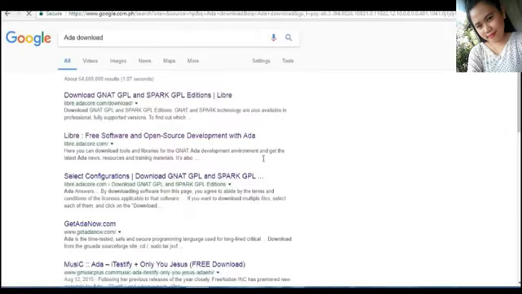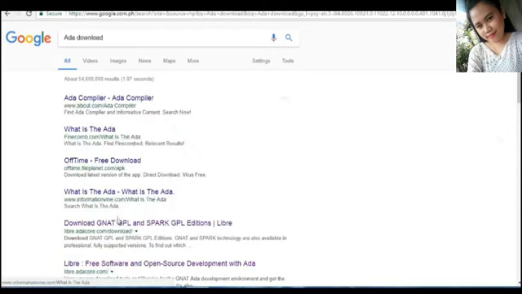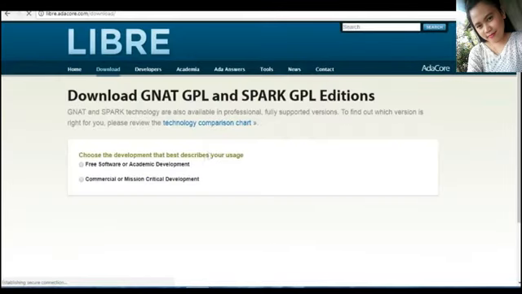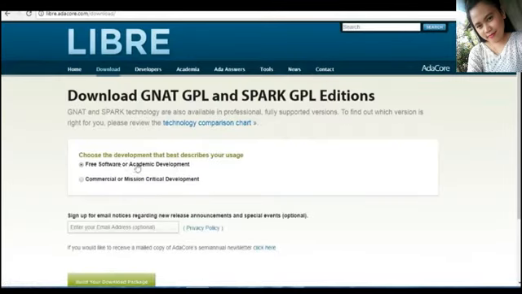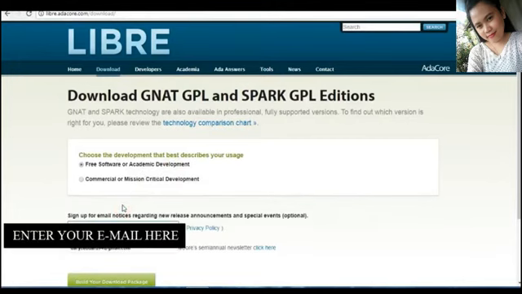First off, you have to go to adacore.com/download to download the file. Here on the side you'll be provided two options, one for free software or academic download, which will be the one we are actually going to use in this tutorial, and the other one is for commercial use. You'll also see a box that allows you to enter your email address for announcements regarding new releases and special events. This is not mandatory, and you can opt out of this feature later on.